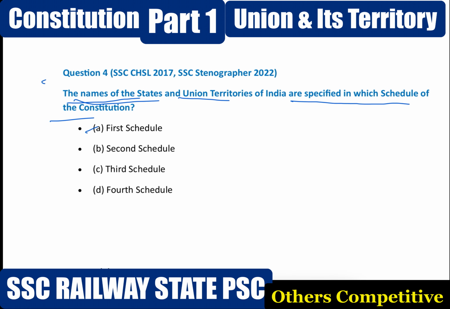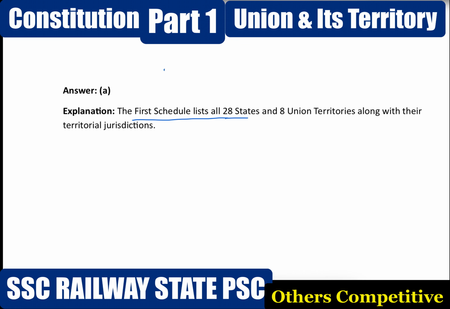Next question. The names of the states and union territories of India are specified in which schedule of the Constitution? Option A, first schedule. Option B, second schedule. Option C, third schedule. Option D, fourth schedule. Correct answer option A, first schedule. The first schedule lists all 28 states and 8 union territories along with their territorial jurisdictions.